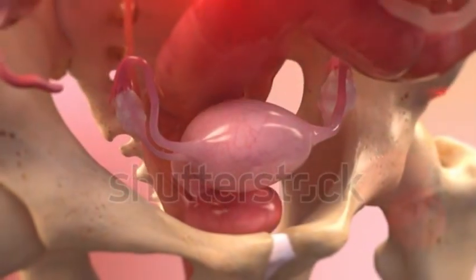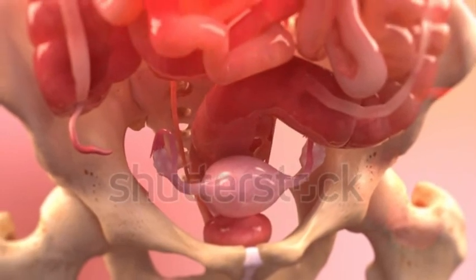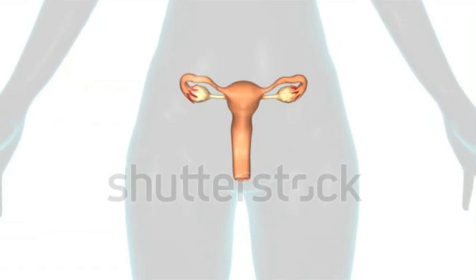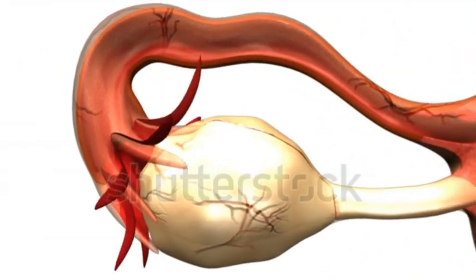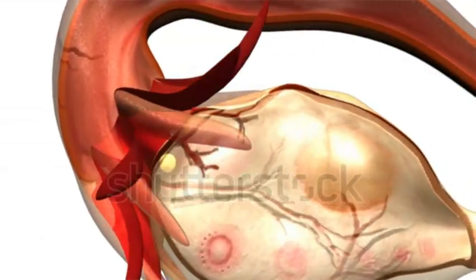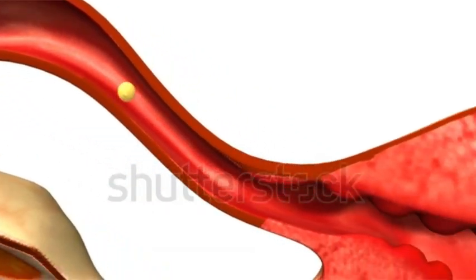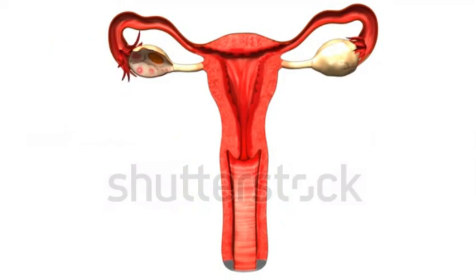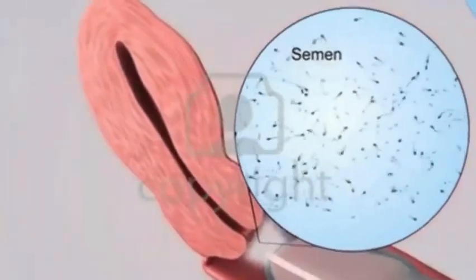Human reproductive system. The human reproductive system includes the male reproductive system, which functions to produce and deposit sperm, and the female reproductive system, which functions to produce egg cells and to protect and nourish the fetus until birth. Human reproduction usually involves internal fertilization by sexual intercourse. In this process, the male inserts his penis into the female's vagina and ejaculates semen, which contains sperm.